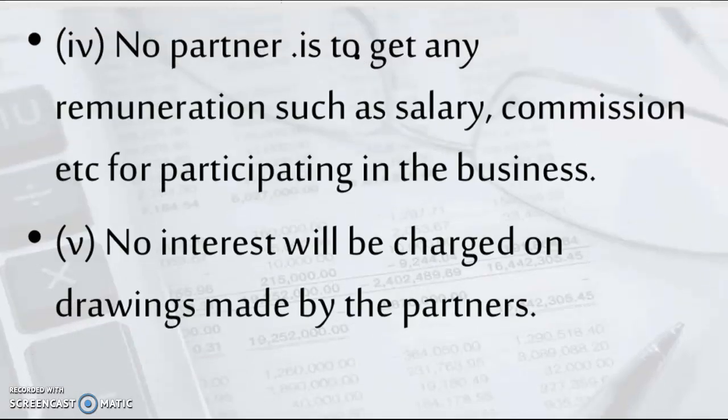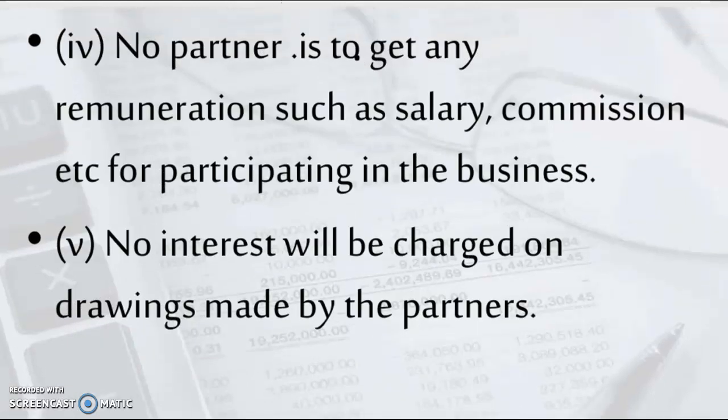The other important provision says no partner is to get any remuneration such as salary, commission, etc. for participating in the business. Whether a partner is active, dormant, a partner by estoppel, or a nominal partner, no partner is entitled to any remuneration such as salary, commission, bonus for participating in the business.